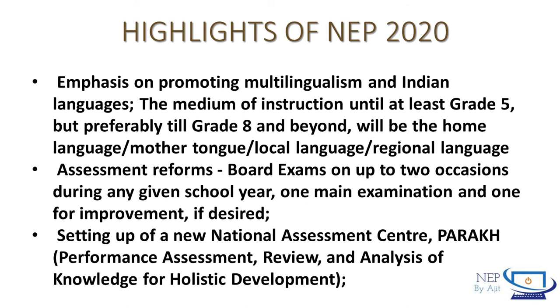The medium of instruction until at least grade 5, but preferably till grade 8 and beyond, will be the home language or mother tongue or local language or any other regional language.